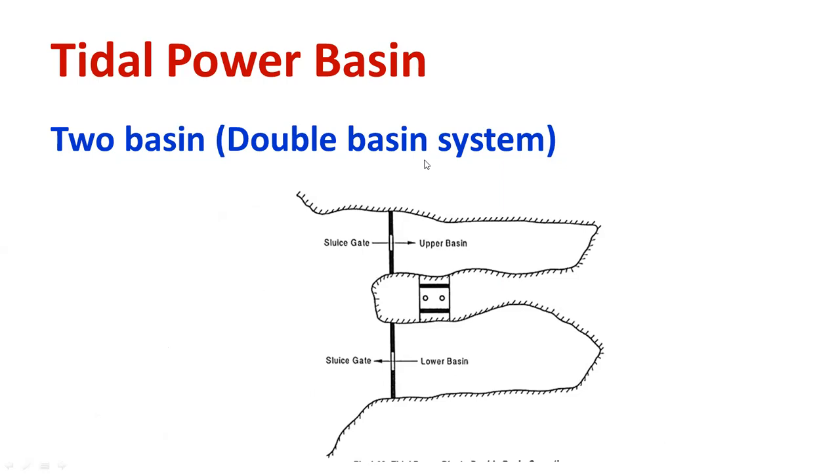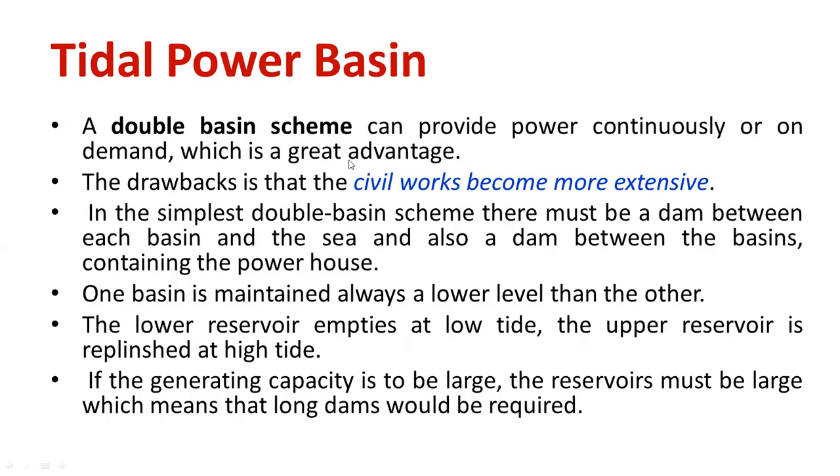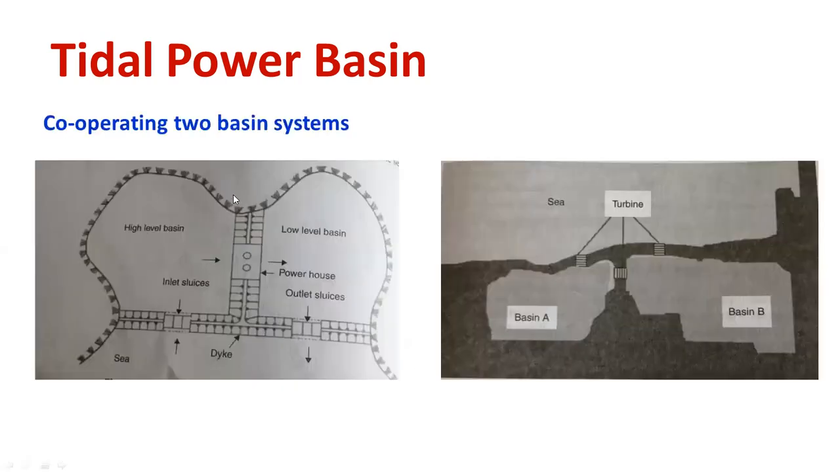Another one is the double basin arrangement. Regardless of high tide and low tide, it is going to operate. One is the upper basin and the other is the lower basin, which is why it is called a double basin arrangement. It is more efficient than the single basin arrangement because it does not merely depend on the tide twice a day. Here the civil construction is a bit more, but power production will be high.